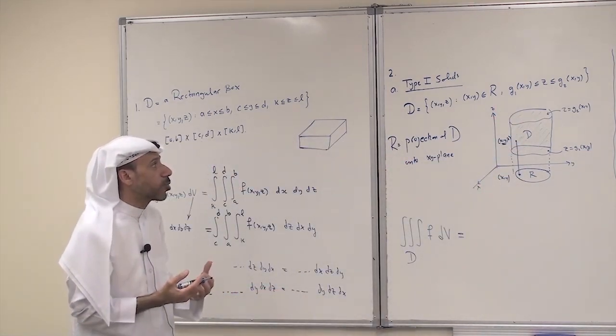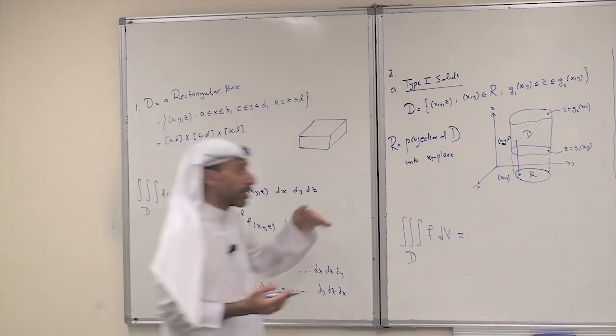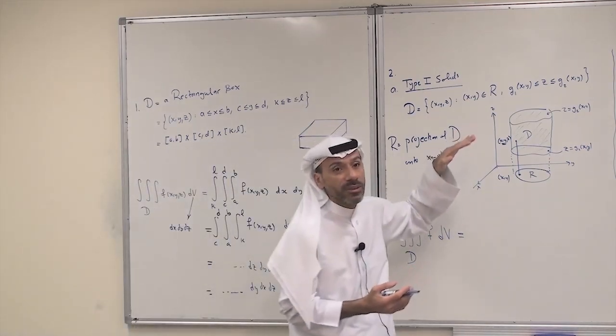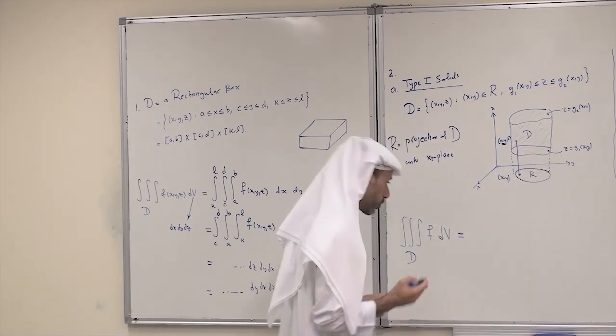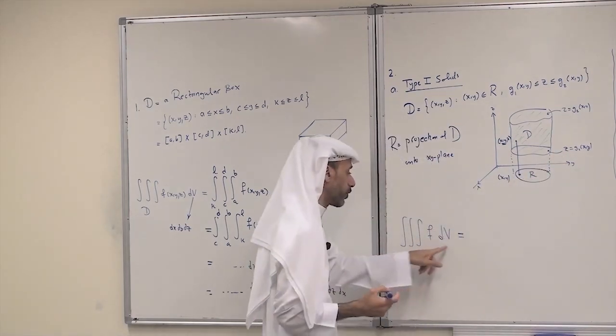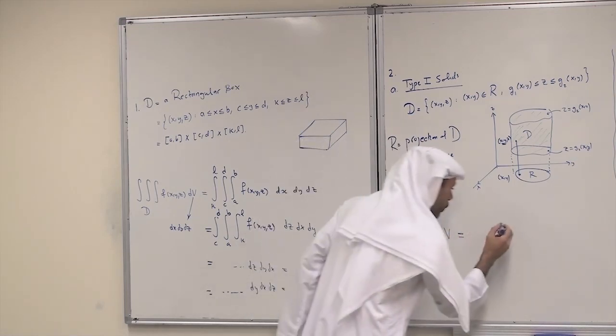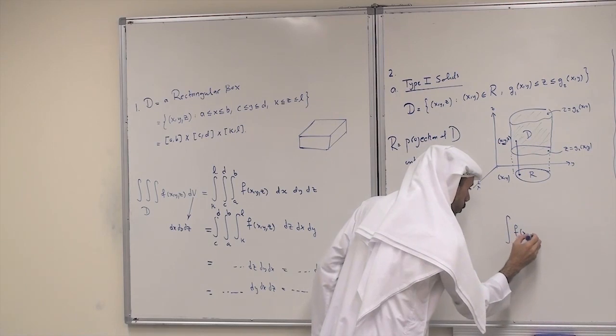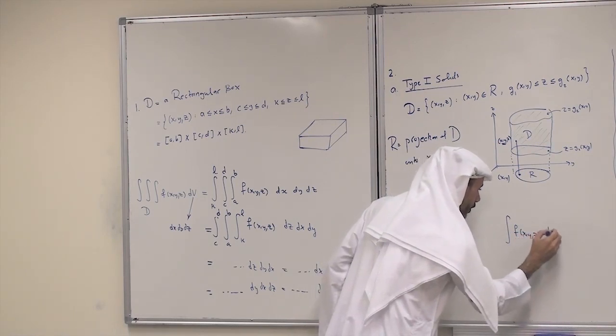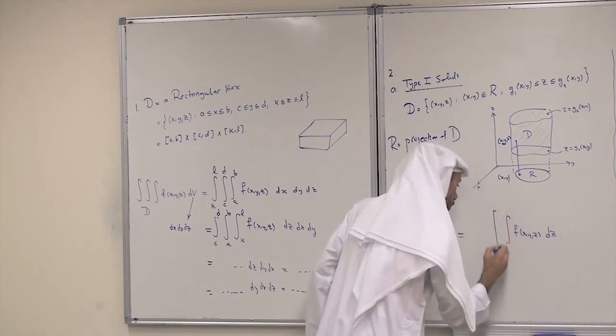In this case, how do we set up the limits of integration? Here, we have no choice. We have to start with z. So you have the triple integral of f(x, y, z) dV, and you start with dz.